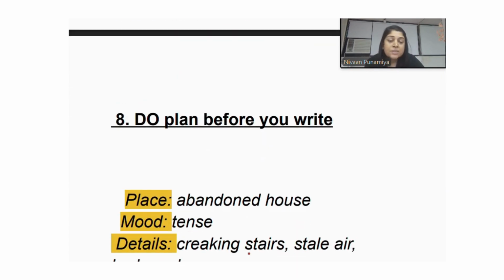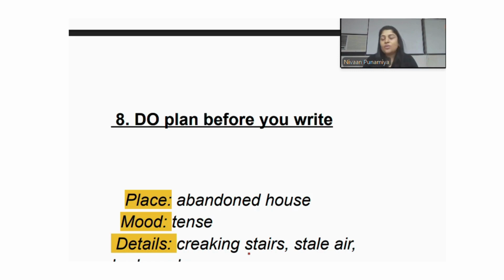And the next one is planning. Yes, planning is very, very crucial to writing a good descriptive essay. List the place, the mood, the details, the figurative devices, the imagery, everything. List every possible thing before you start writing. This practice, doing it again and again, will help you get the rhythm right.